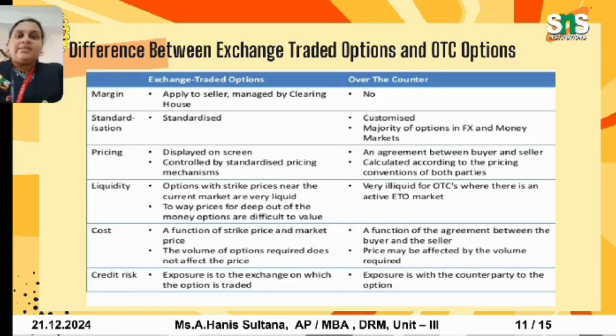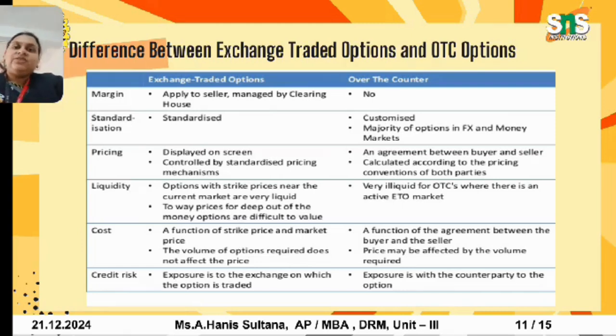On standardization, exchange traded options are standardized, whereas OTC is not standardized because it is customized, and the majority of these options are in the foreign exchange market and money markets, so the transactions happen in the forex market and the money market. Regarding pricing, in exchange traded options it is displayed on the screen, controlled by a standardized pricing mechanism, whereas in over the counter it is an agreement between the buyer and seller, calculated according to the pricing conventions of both parties.